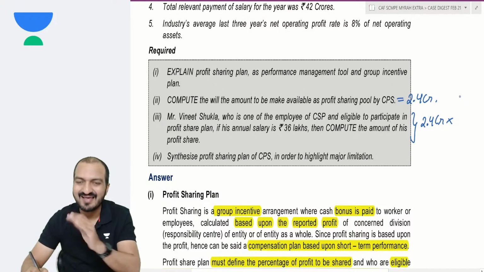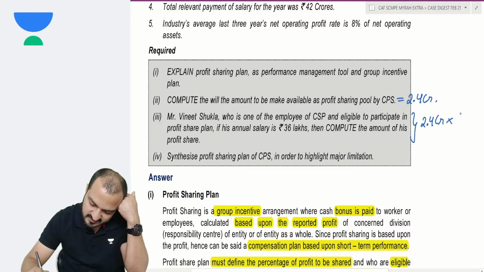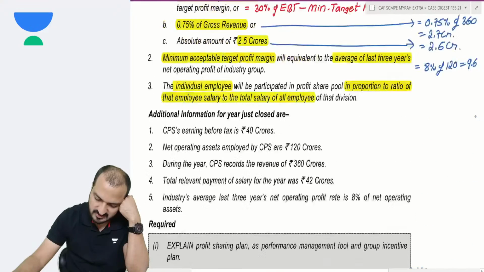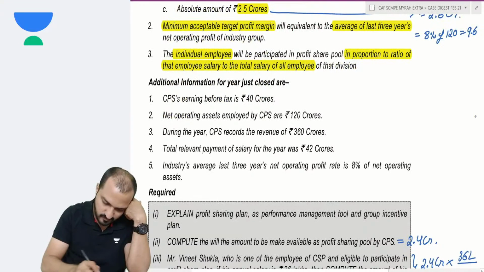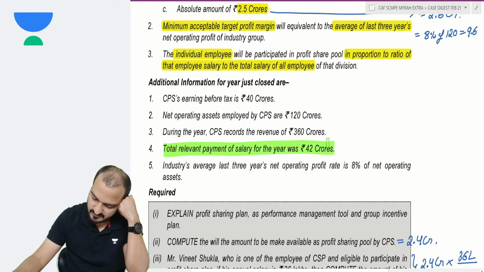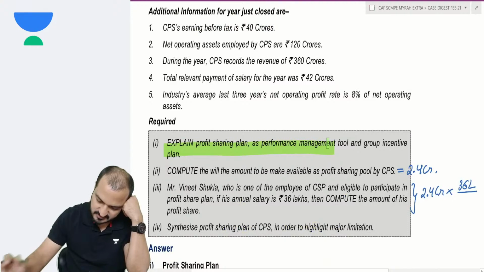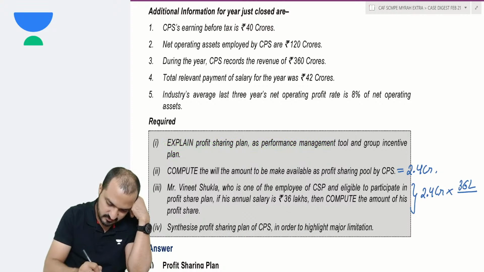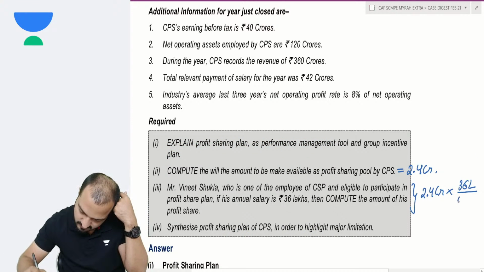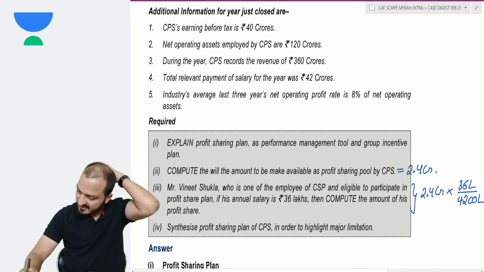this guy will be paid in the ratio of his salary. His salary is 36 lakhs out of total salary of 42 crores. 42 crores I can say is 4200 lakhs.